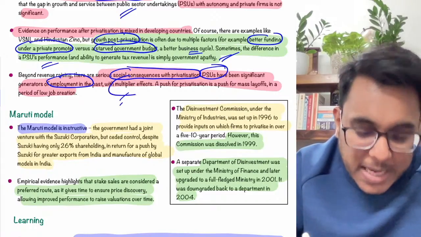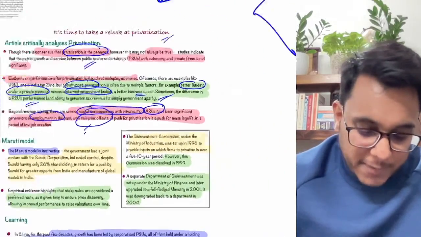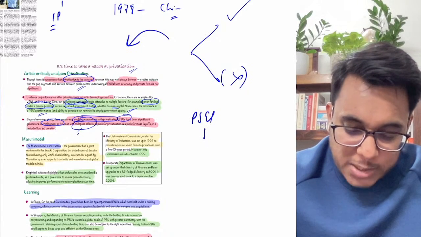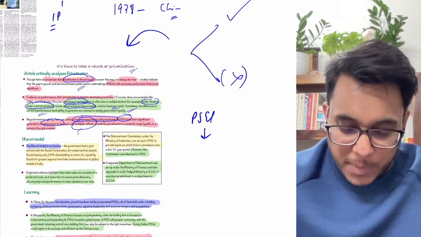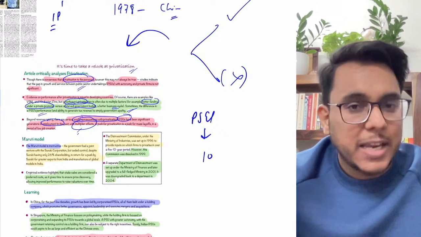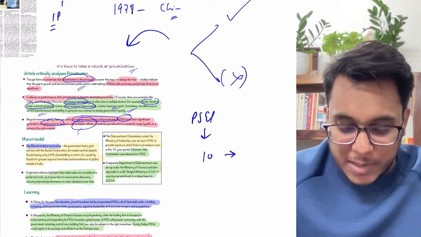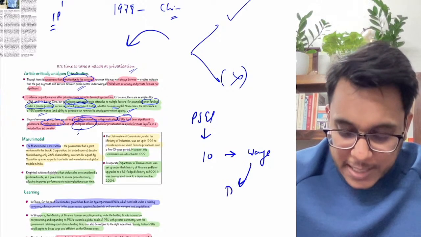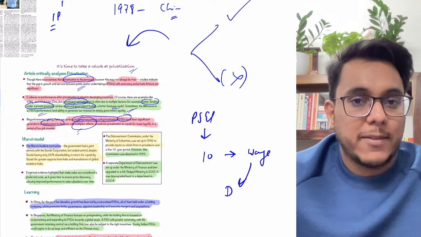Employment generation has a multiplier effect. What is this multiplier effect? Let's understand it. See, the PSU will generate a lot of employment. Let's say that 10 people have been given employment. Now these 10 people, when they receive the wage, what will happen? By this wage, they will demand more goods. Aggregate demand will be increased.